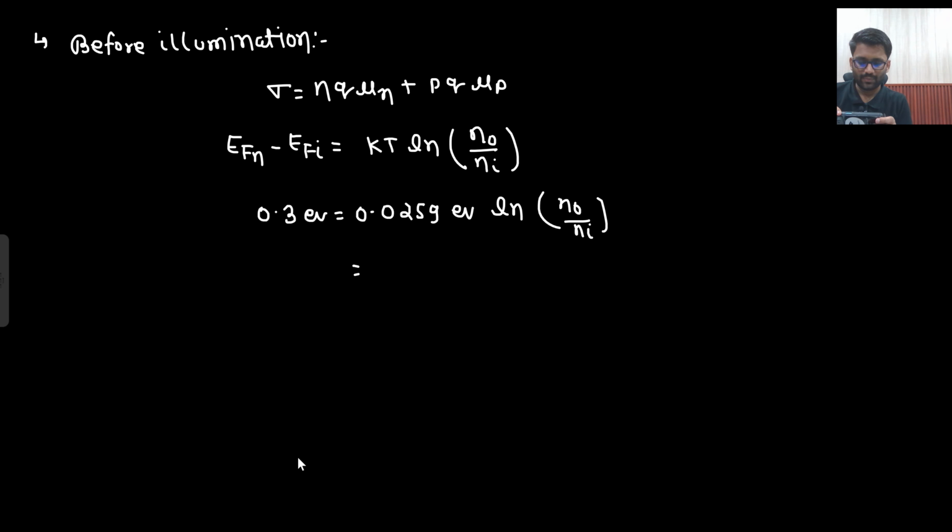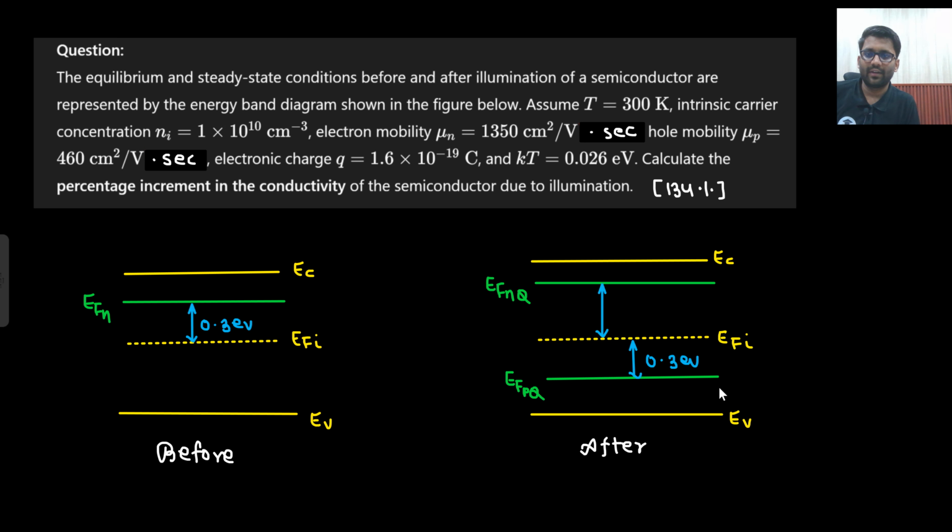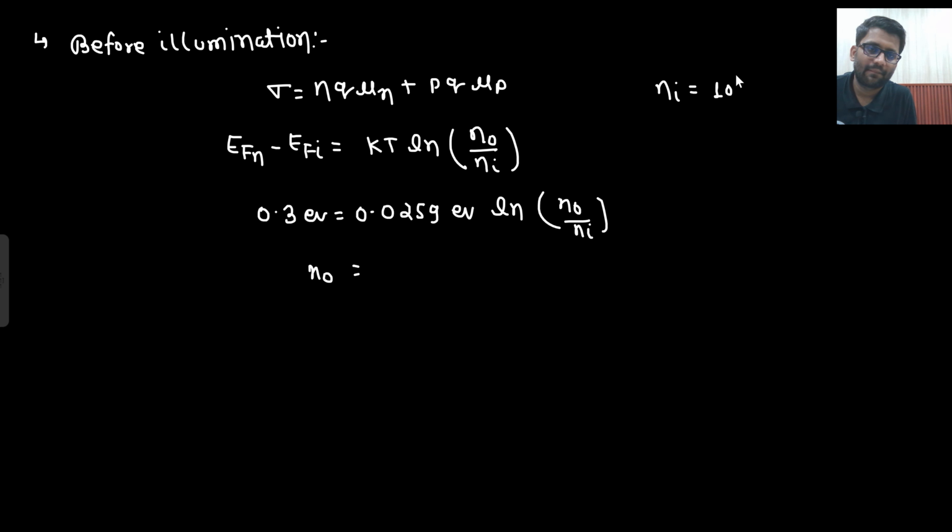0.3 divided by 0.0259, then e to the power that, which is 1.07 into 10 to the power 5, and then times 10 to the power 10. So the n naught value you are eventually getting, because the ni value we already know is 10 to the power 10. That would be 1.07 into 10 to the power 15 centimeter cube inverse. So this was your n naught value.